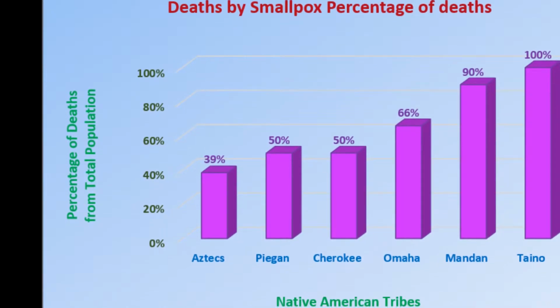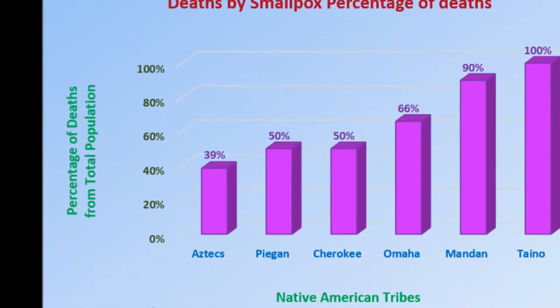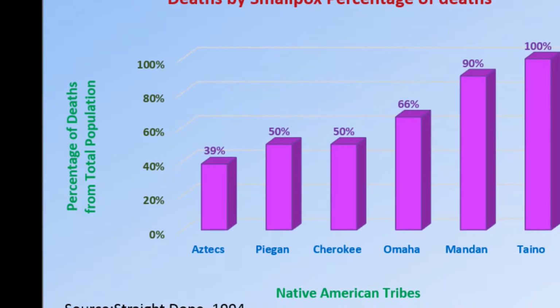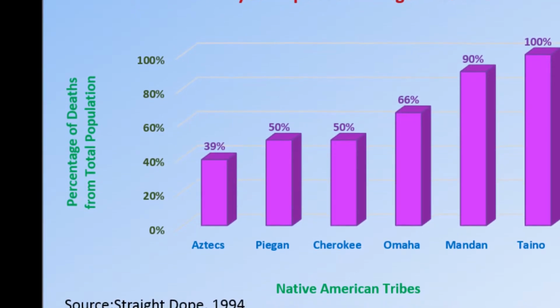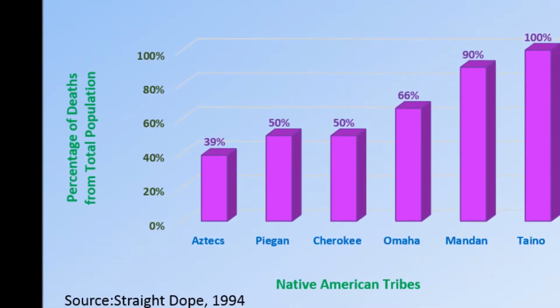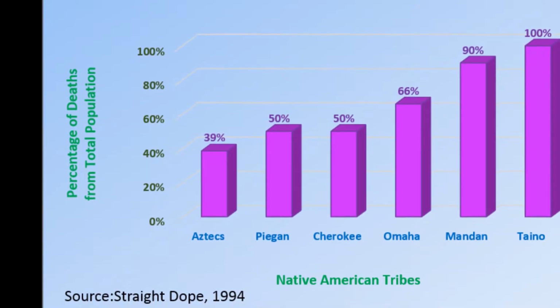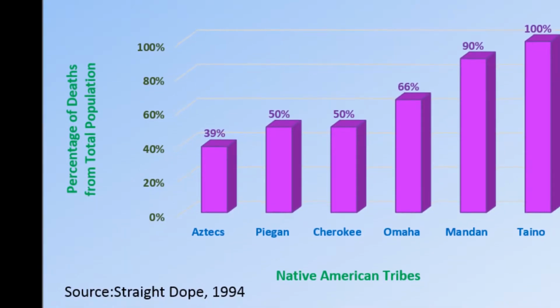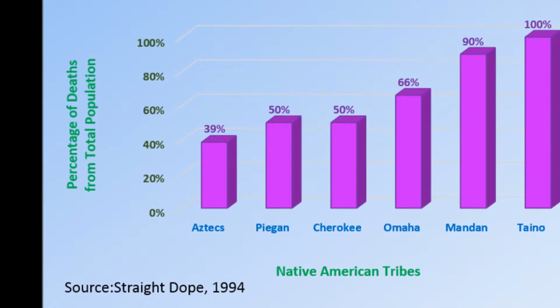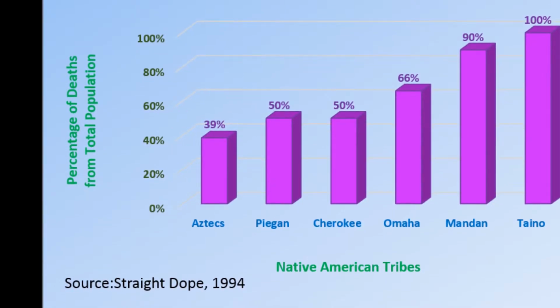As we can see, smallpox affected many tribes. It even destroyed some of them entirely. An example of this is the Taino tribe. 39% of the Aztecs died thanks to smallpox, 50% of the Piegan, 50% of the Cherokee, 66% of the Omaha, 90% of the Mandan, and 100% of the Taino.